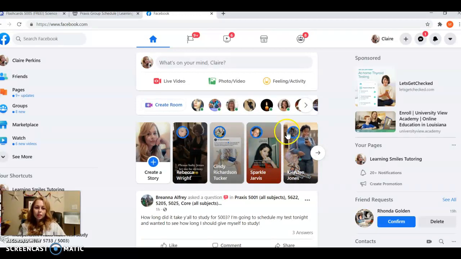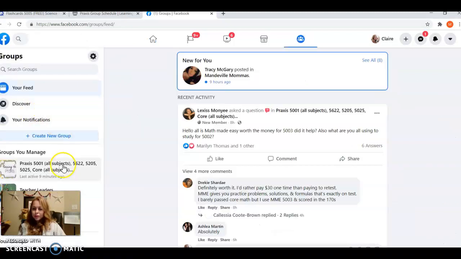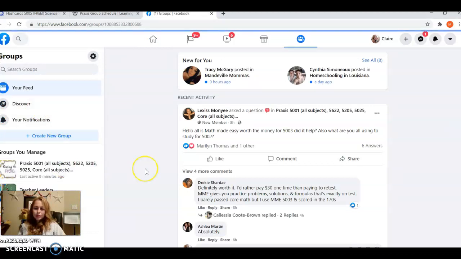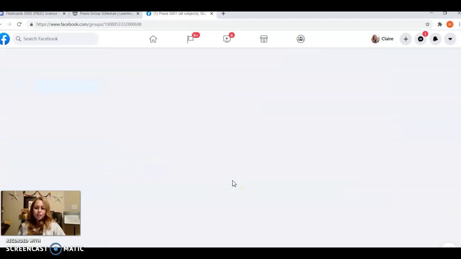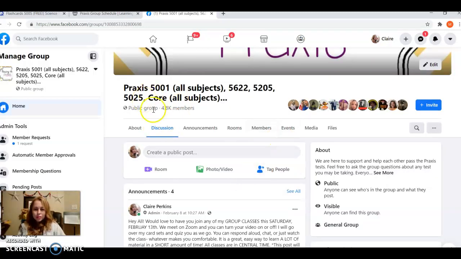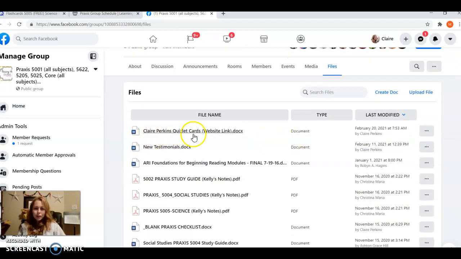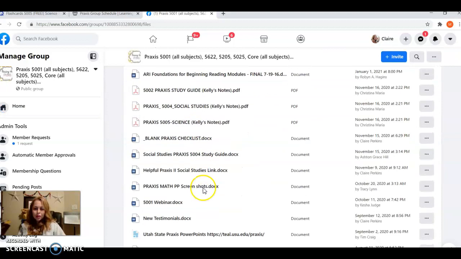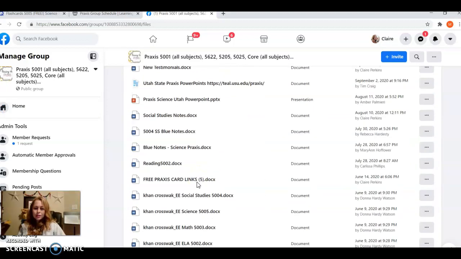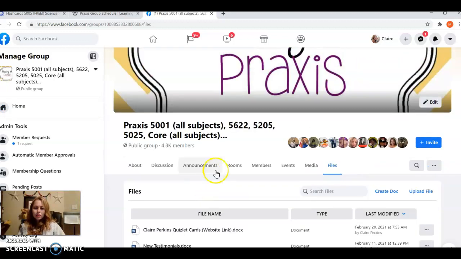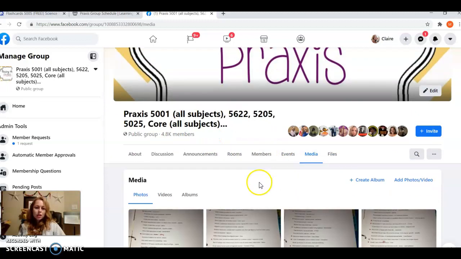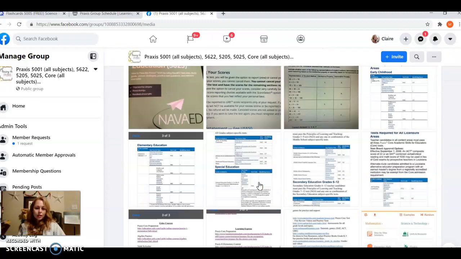I get a lot of questions about where the Facebook files are. If you go to the Facebook group, if you're a part of the Praxis group that I am admin of, and you're wondering where you can get a bunch of free information and study guides, all you have to do is look right up here, and you'll see that there are files. I have my Quizlet cards there, but there's also a lot of really helpful information that other students have added. There's also media, which is like pictures of notes. So it's a great thing to check out.